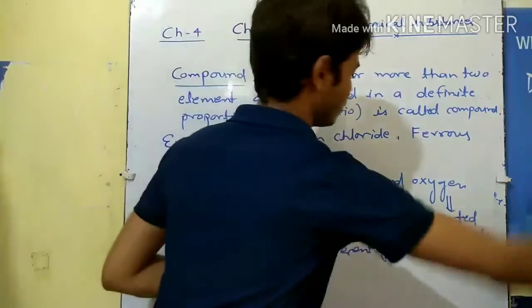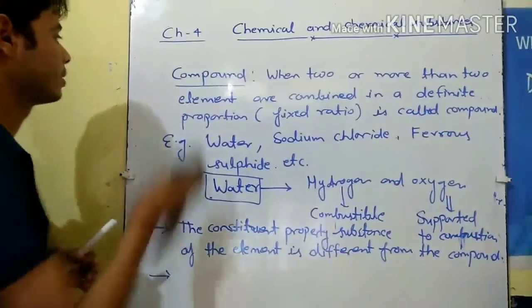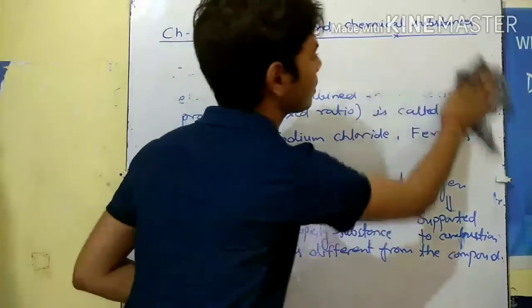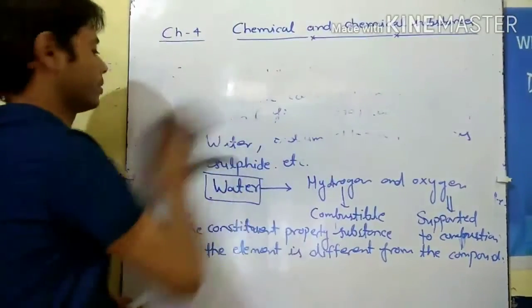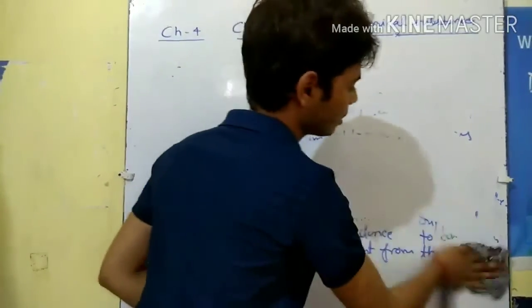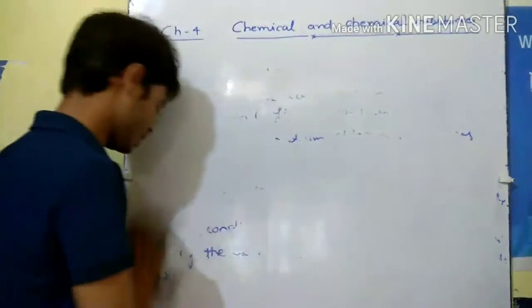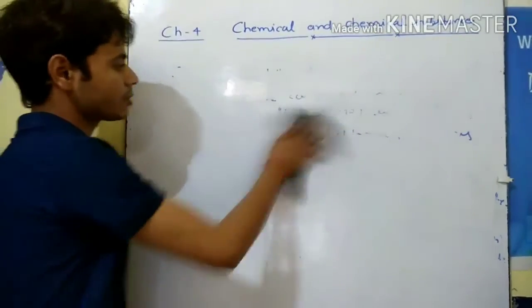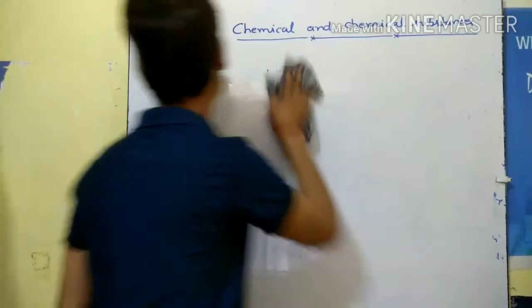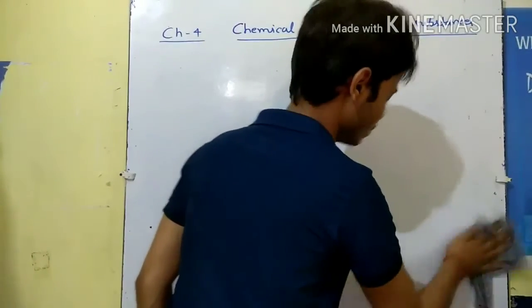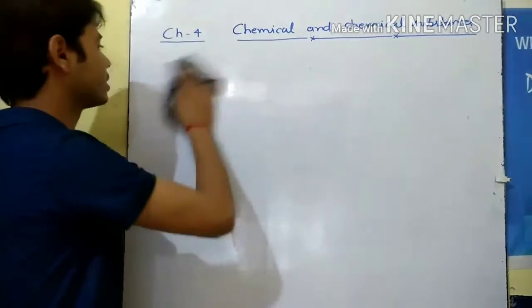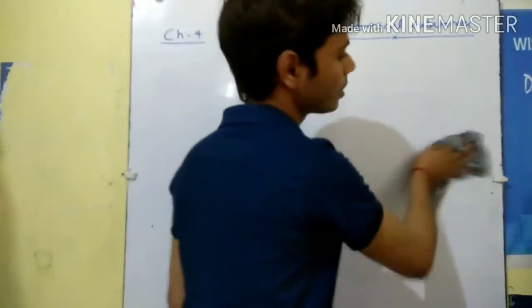Now next we talk about the mixture. So what is the mixture? A mixture is an impure substance. What is an impure substance? It is made up of different molecules.